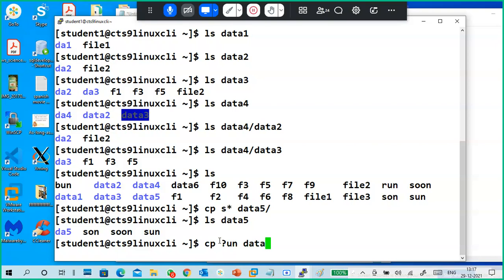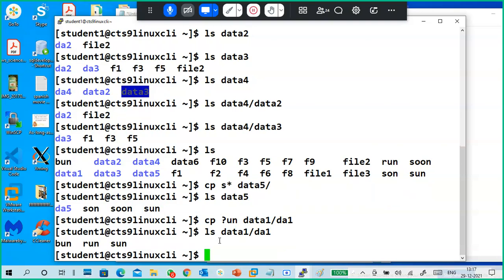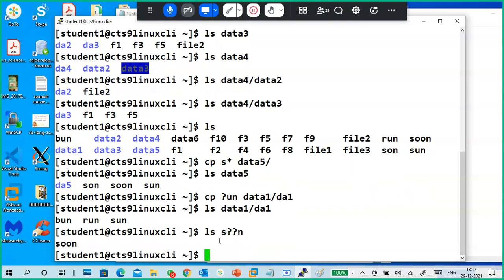So we'll go to data1 slash da1. ls data1 slash da1: bun, run, sun. Single character or double character patterns we can also use. You can start using wildcards here, and then you will be able to do all the things.